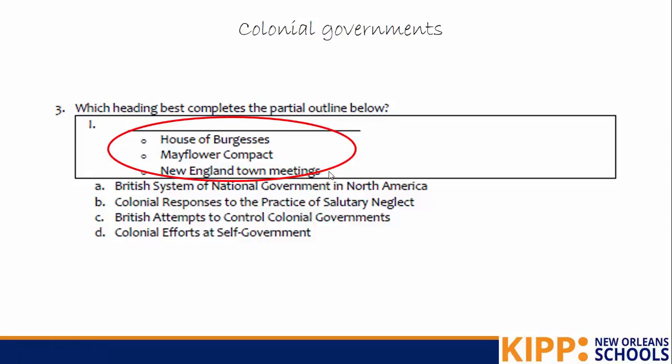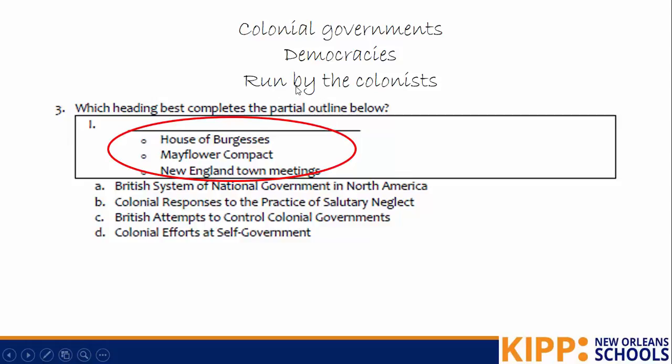So I know that those were colonial governments. I know that they were both democracies, and that they were run by the colonists. Remember, it was a big deal that people on the Mayflower all agreed to be governed by the Mayflower Compact. So now we want to think which heading would best complete this outline. And we already have some ideas here. So if we see any answers that look a lot like these, then we'll know to pick it.